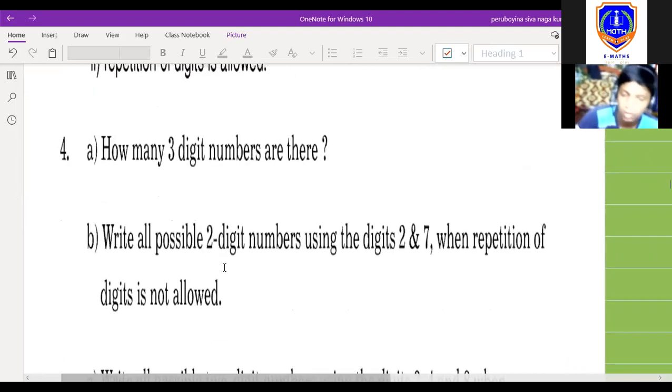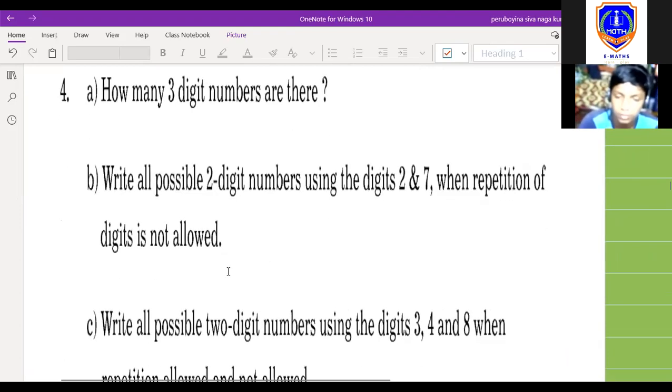Question number 4A. Write down that question. How many 3-digit numbers are there?